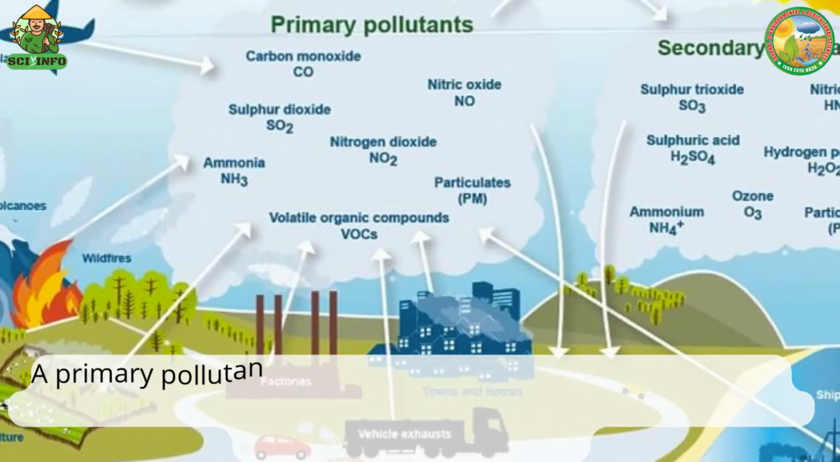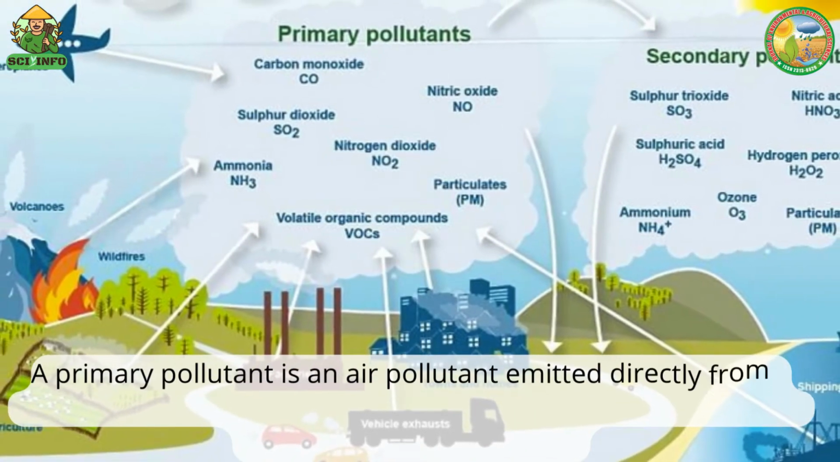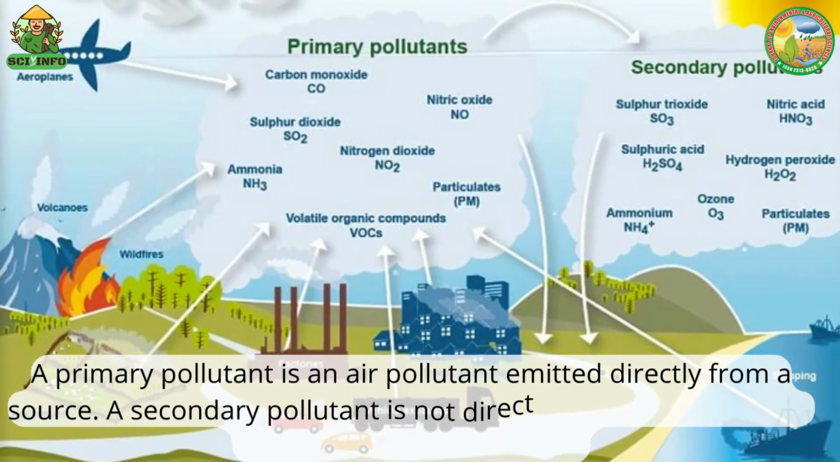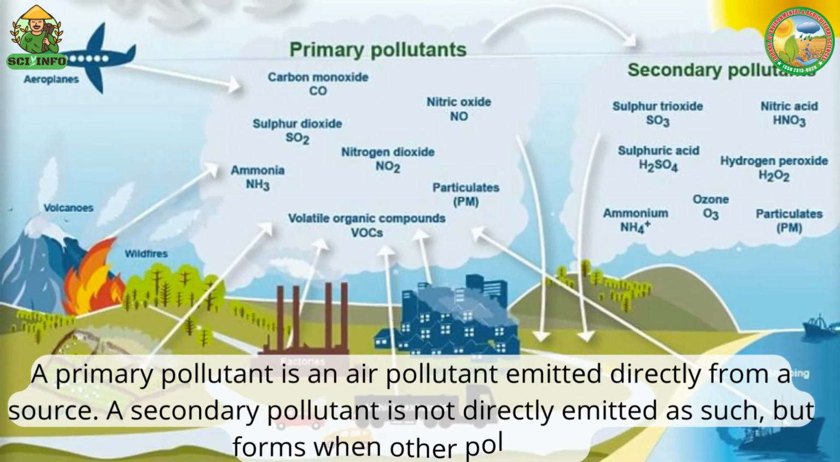A primary pollutant is an air pollutant emitted directly from a source. A secondary pollutant is not directly emitted as such, but forms when other pollutants like primary pollutants react in the atmosphere.